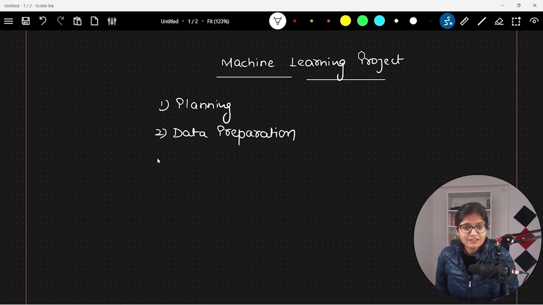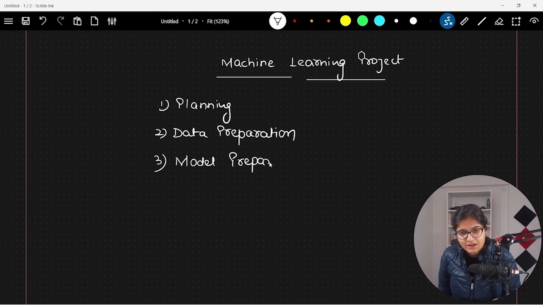Now in the next important phase, we usually talk about model preparation, right? Where we pick up the best models, and we apply various models to check which particular model will work pretty well on the data set which is given to us in our problem specifically. And without doing any experiments, we can't say that this model will work the best in this particular use case. That is for sure.